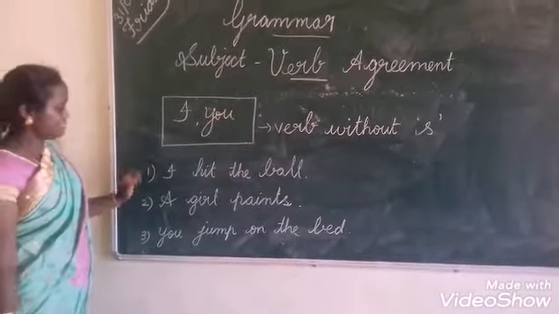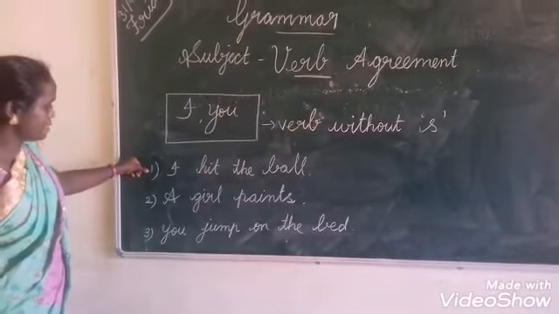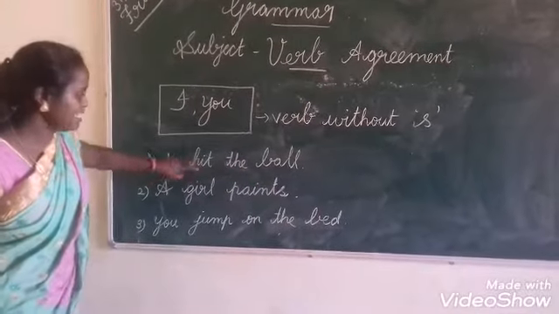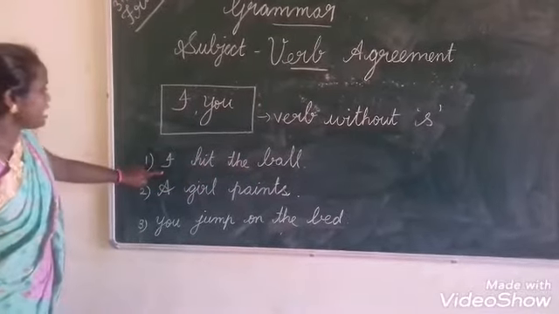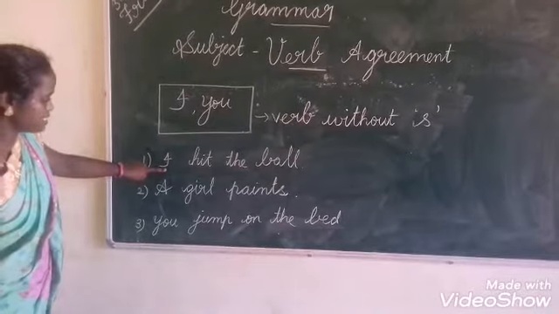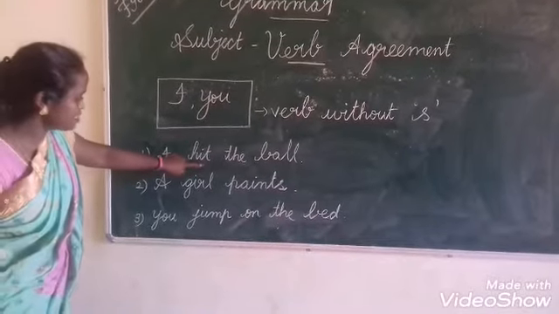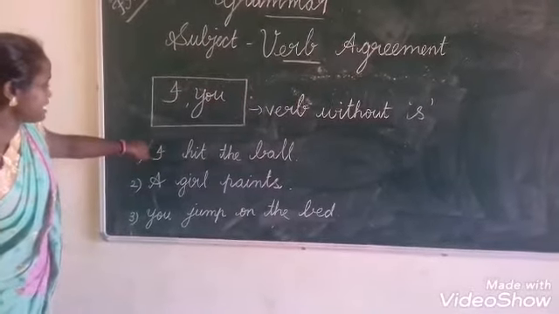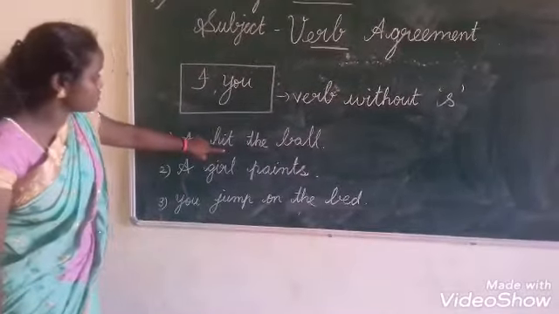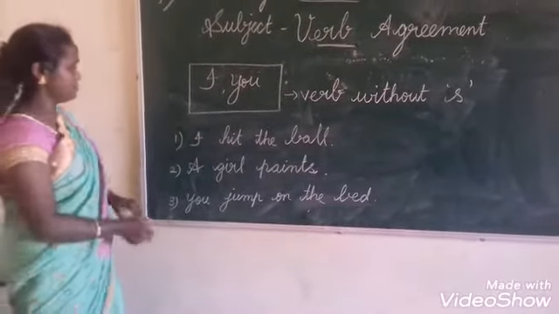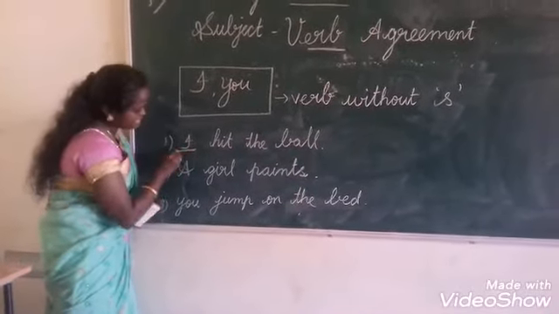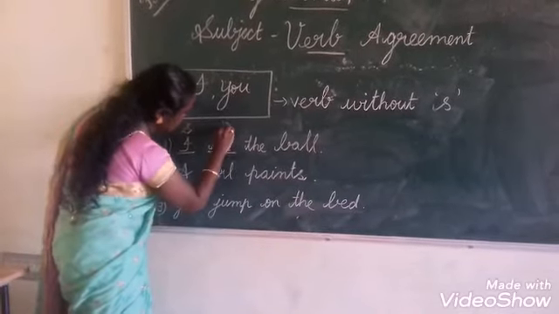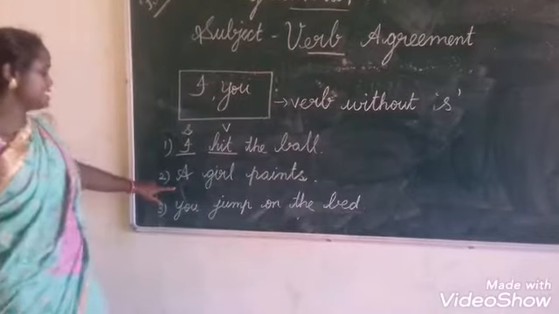Let us see some examples. See the first example. I hit the ball. Here I is the subject. What action? Hit. So hit is a verb. Okay, see the next example.